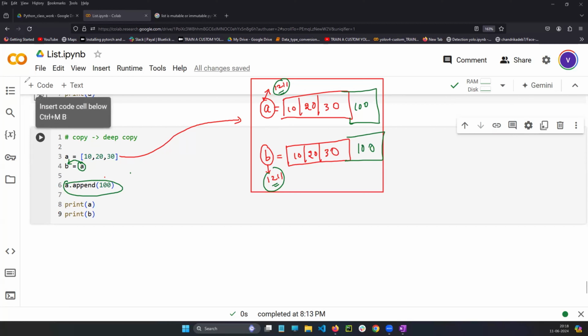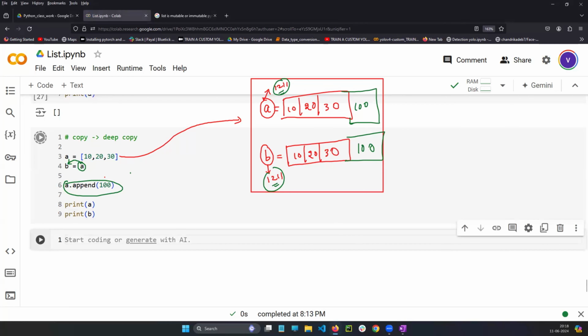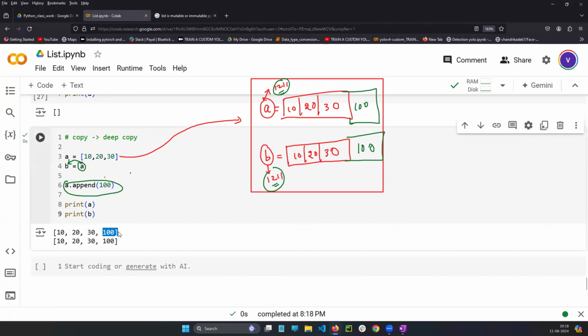So if you print A and print B, the 100 is added not only in A, it is added in B also. This concept is known as a deep copy. So how to overcome this issue?